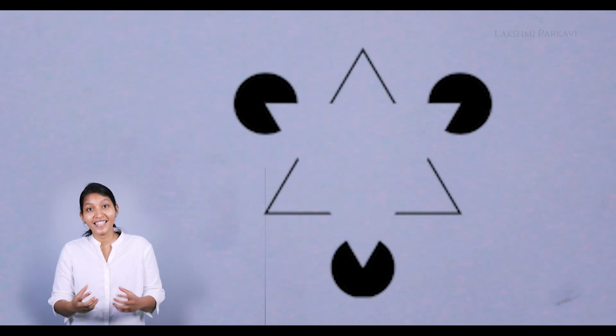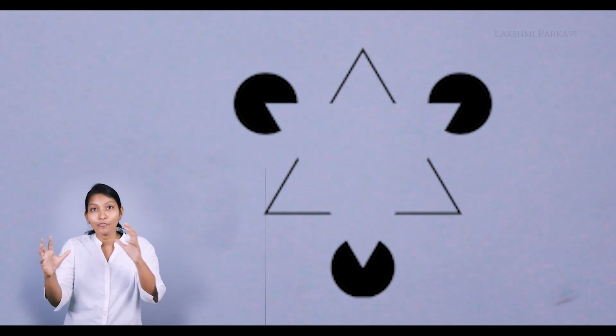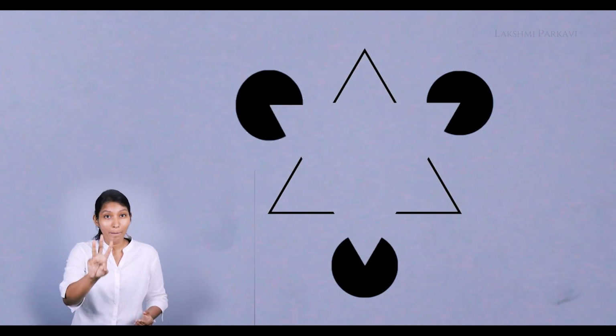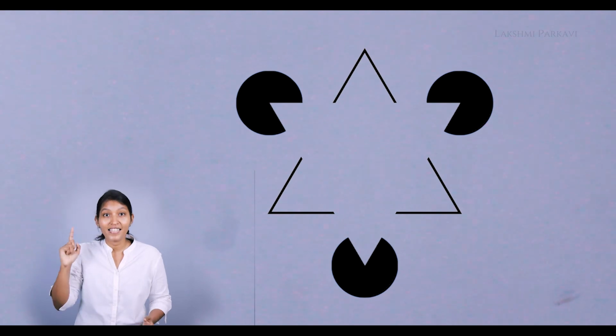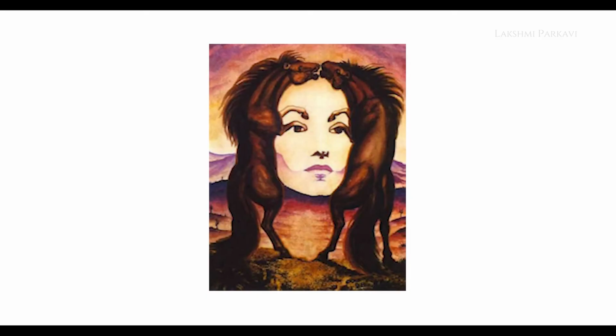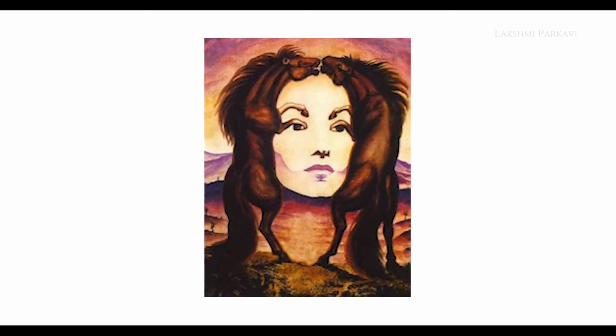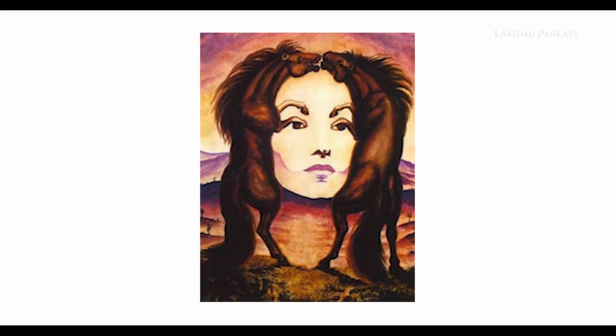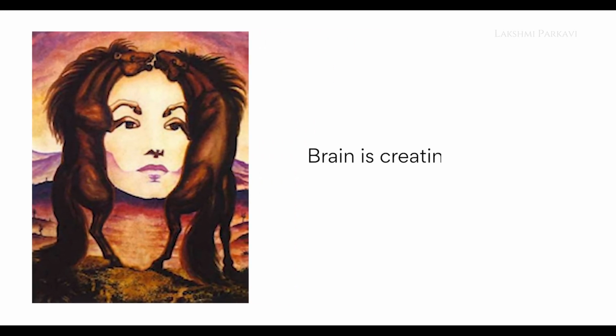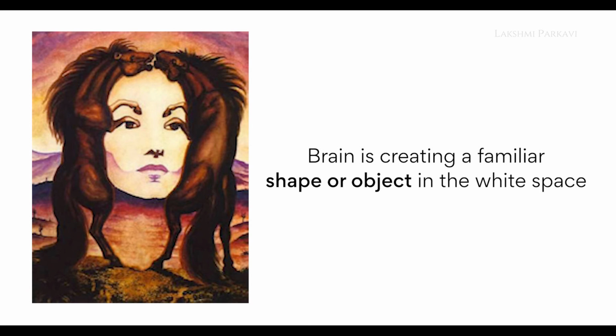Law of pregnance or law of closure. This is my favorite law. When a part of an image is missing, our brain automatically fills it for us. Your eyes are now seeing 3 Pac-Mans, but your brain is telling you it's a triangle. Let's try again. Your brain is saying it's a face, but your eyes are seeing the parts, the 2 horses. Basically, your brain is creating a familiar shape or object in the white space.